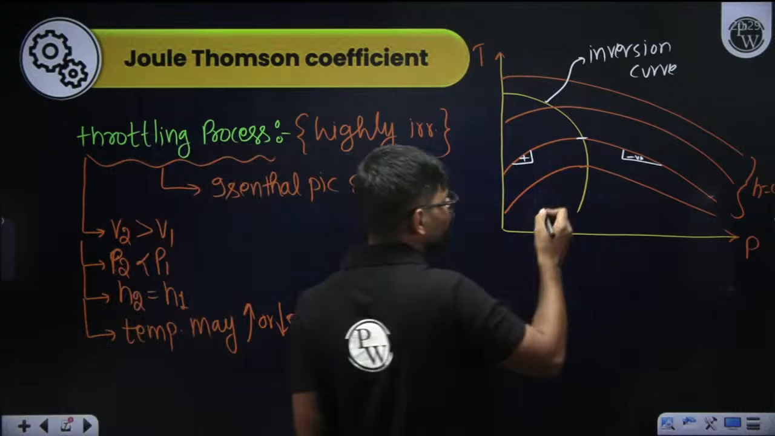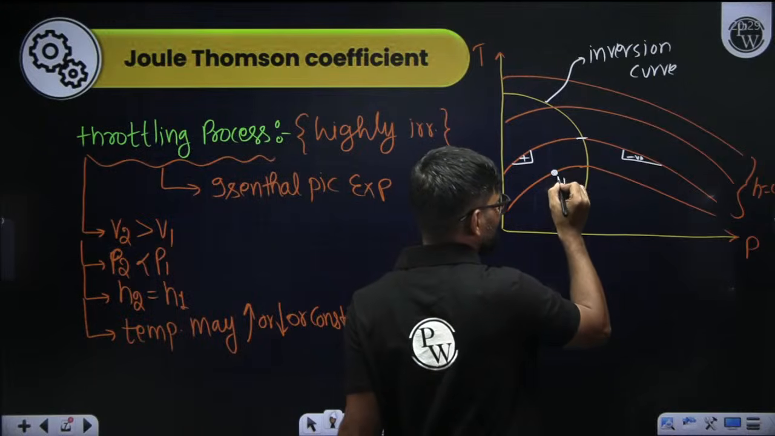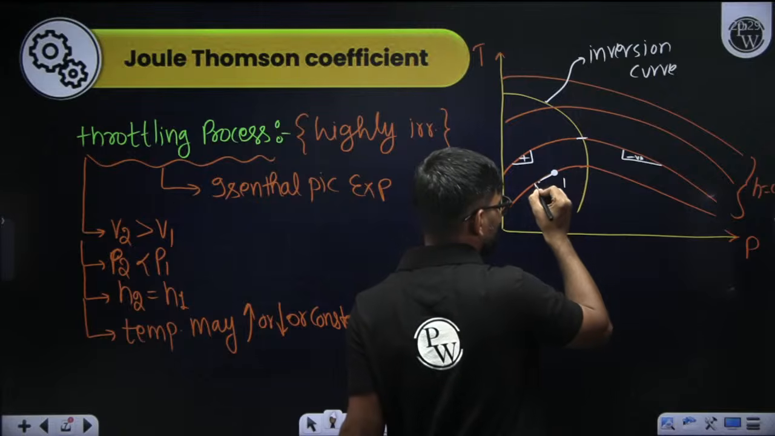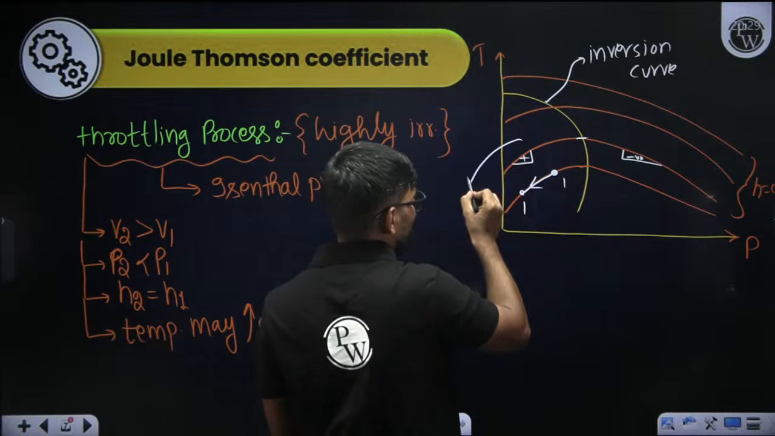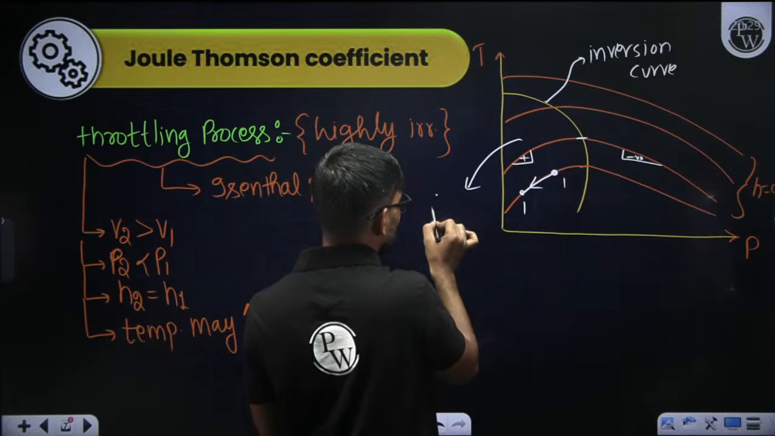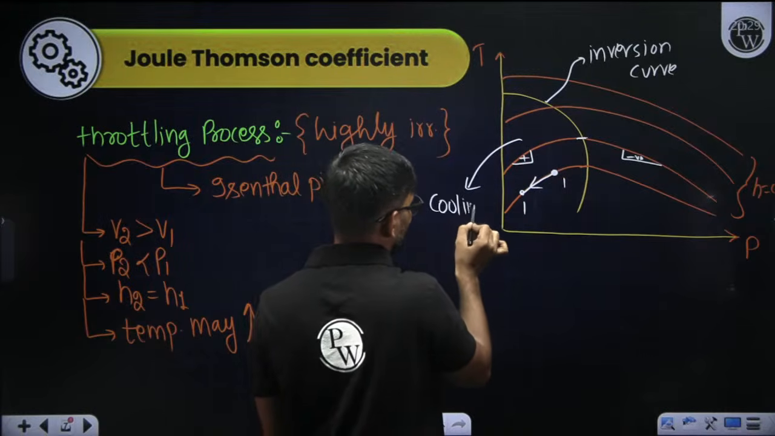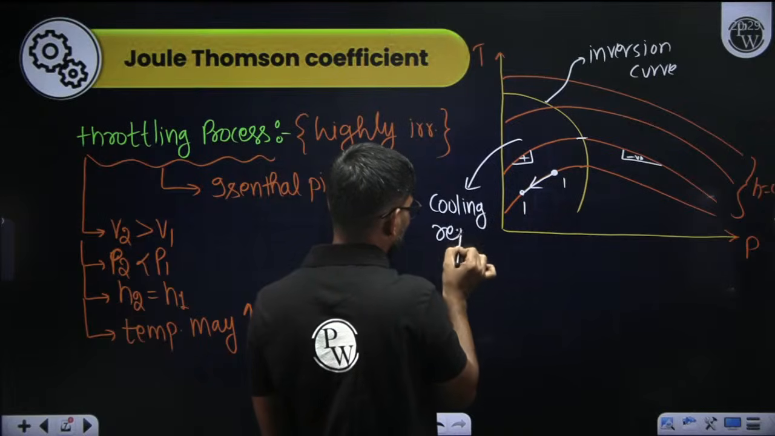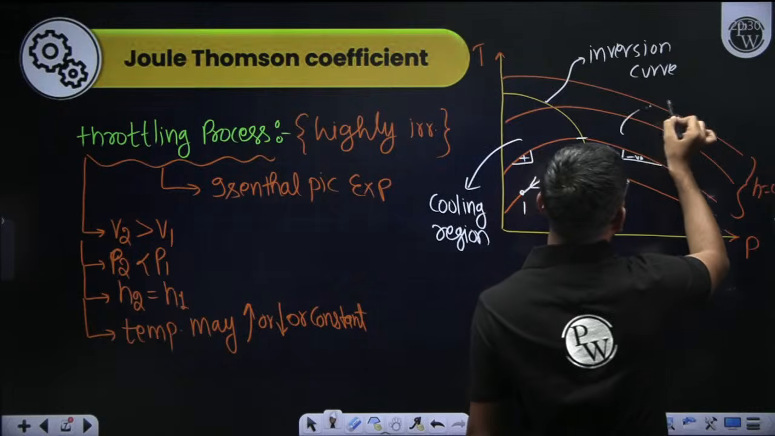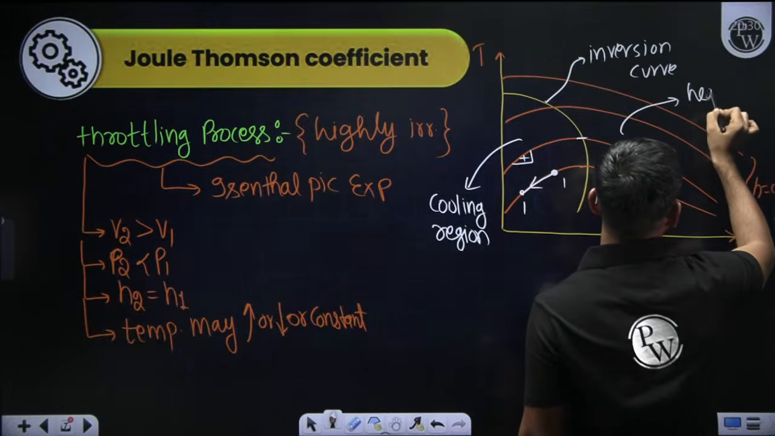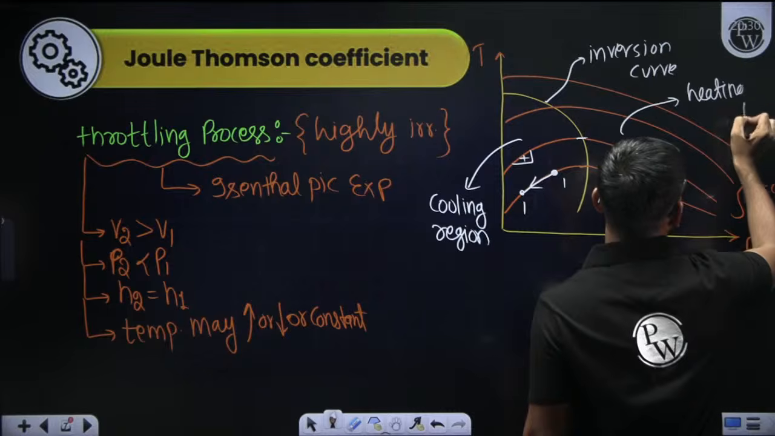Now here if you do the expansion, the pressure will decrease. Once pressure decreases and you follow the isenthalpic line, then temperature will also decrease. Means the region inside the inversion curve is called the cooling region, and outside the inversion curve is called the heating region.